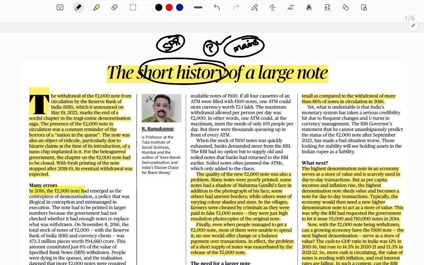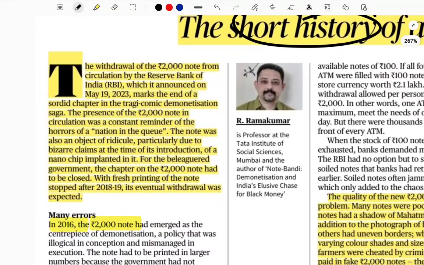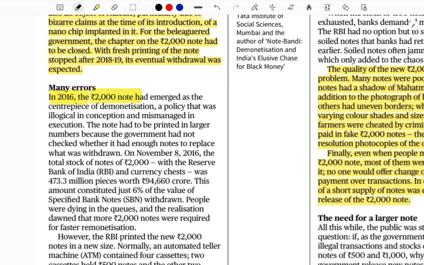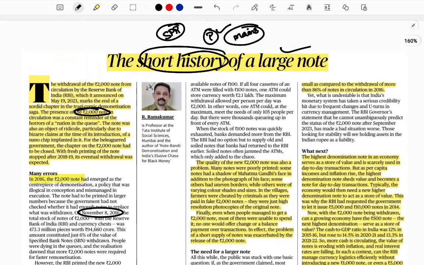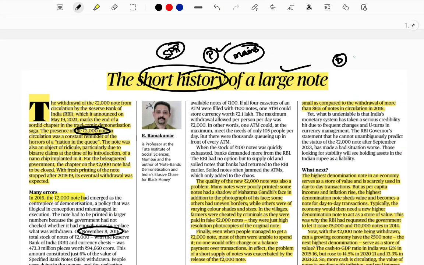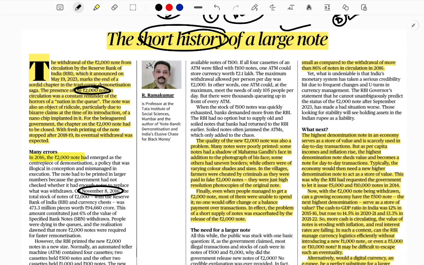So here, short history of the large note. This news is about the 2000 rupee notes, which are recently in the news to be demonetized, which means to be withdrawn by the government. We already faced a demonetization on November 8th, 2016. So when you're reading this article, you need to know about demonetization first, because it carries more significance in UPSC questions. So let me frame the questions based on demonetization.